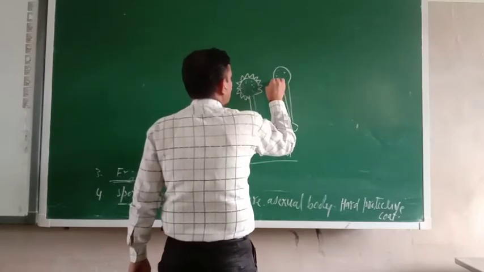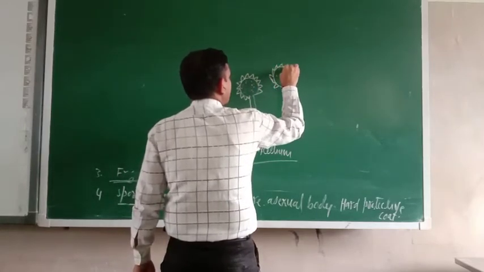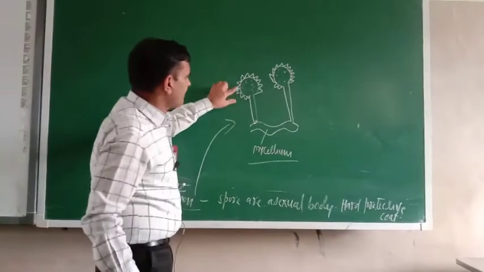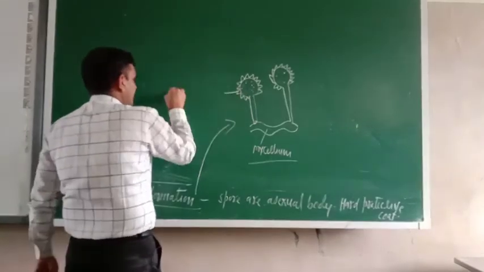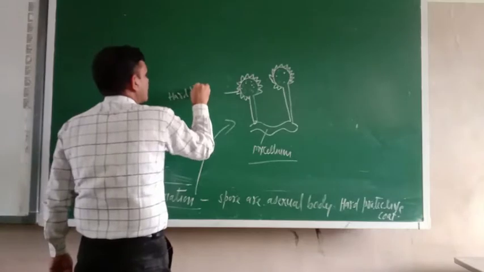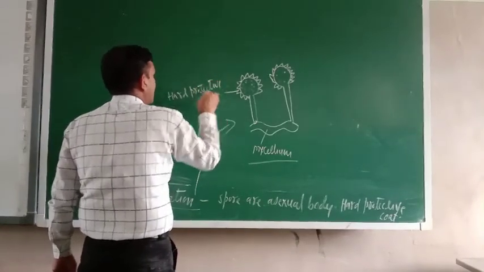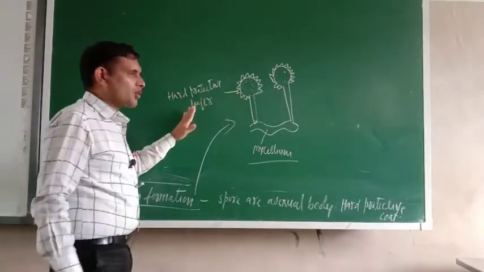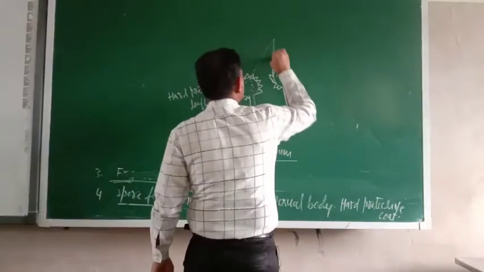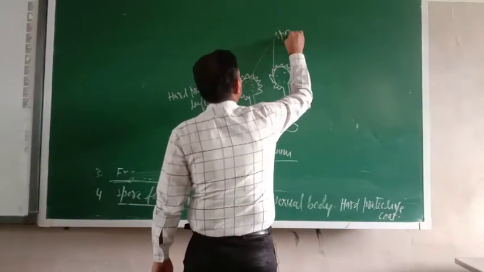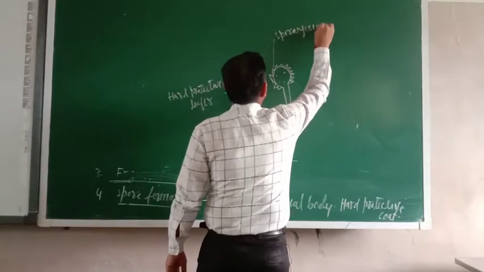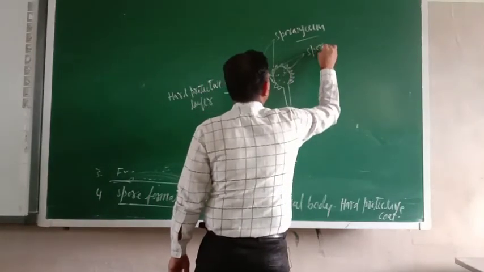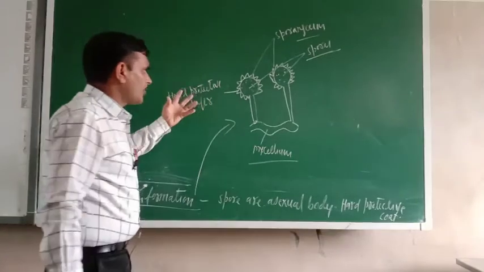Now these winged structures help them to move from one place to another place. You just see, these are winged structures. They are the hard protective layer, and what is their work? They protect this. They are the sporangium. And inside of this, whatever is there, they are the spores. Now try to understand.